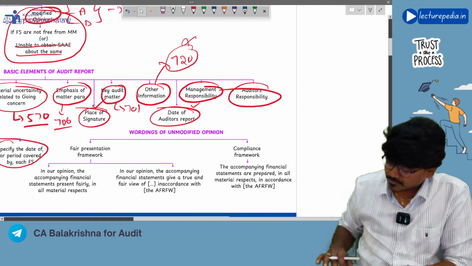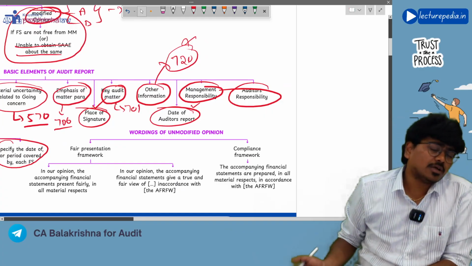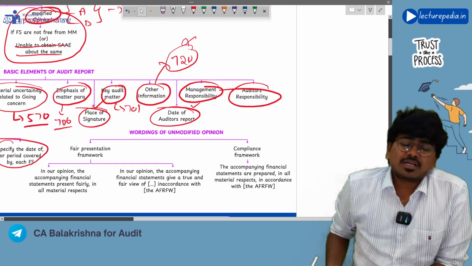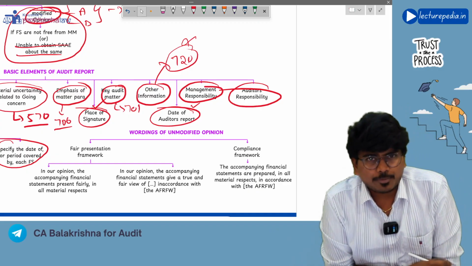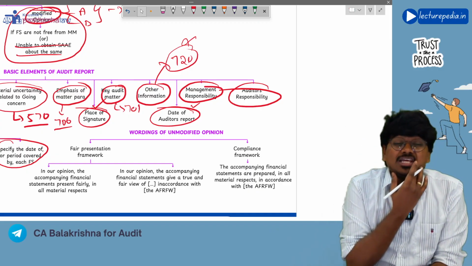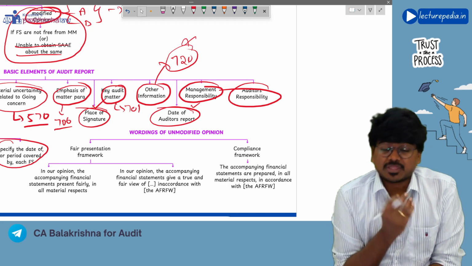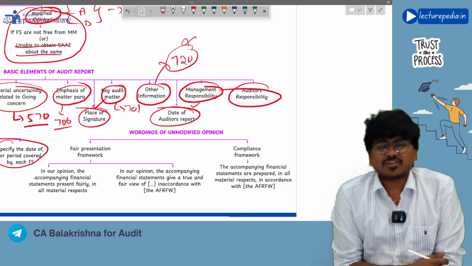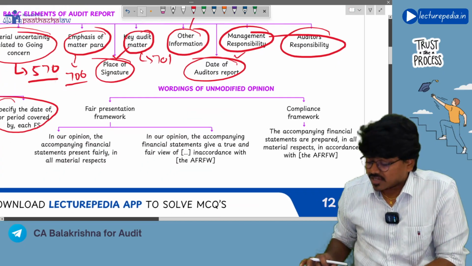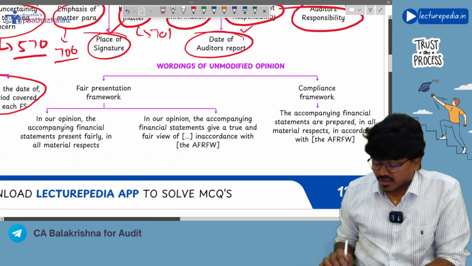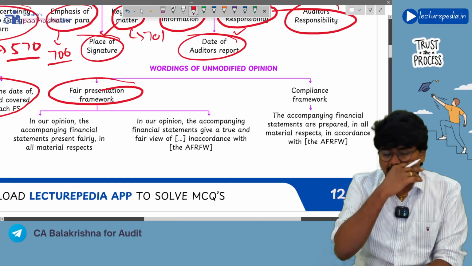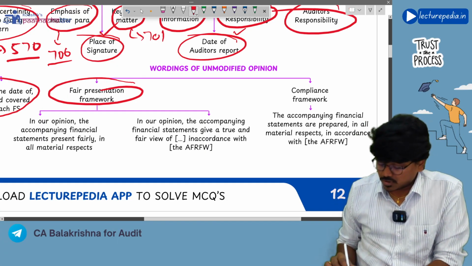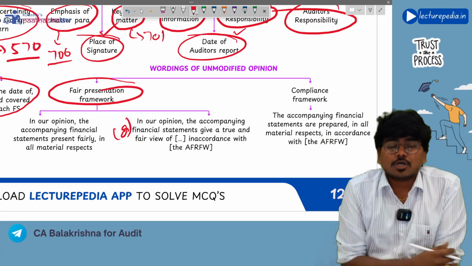Yes. So these are all the paragraphs of the auditor's report in case the auditor gives an unmodified opinion. Now, when the auditor is giving an unmodified opinion, what will be the wording of his paragraph? That depends on which financial reporting framework the management is using. If the management is using a fair presentation framework, then the auditor can use either of these two paragraphs to give his opinion.